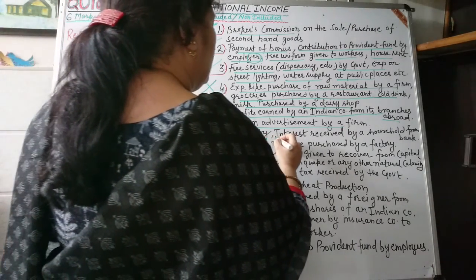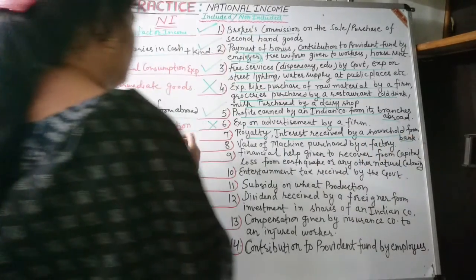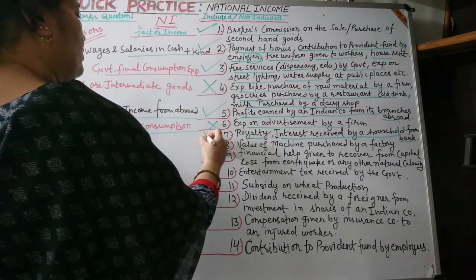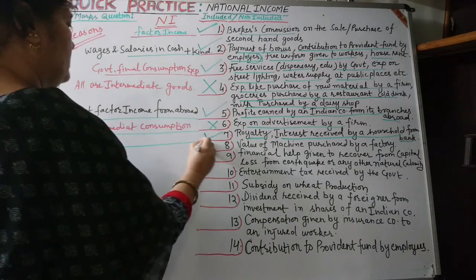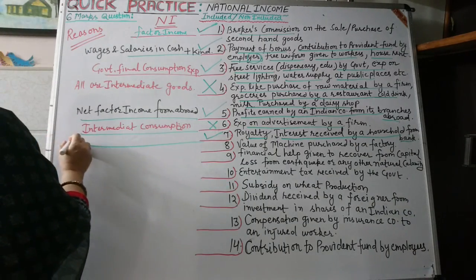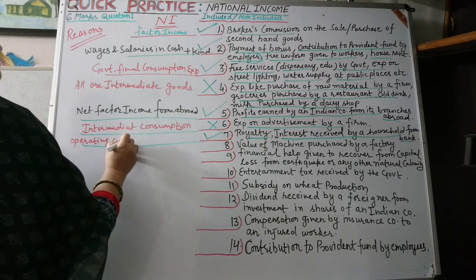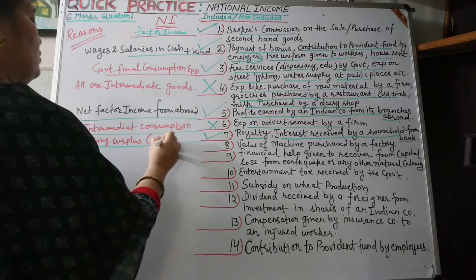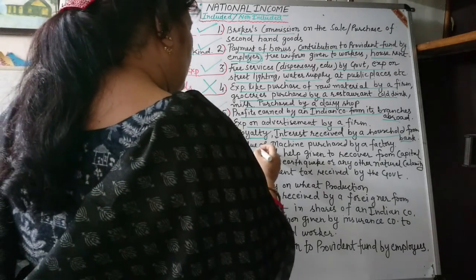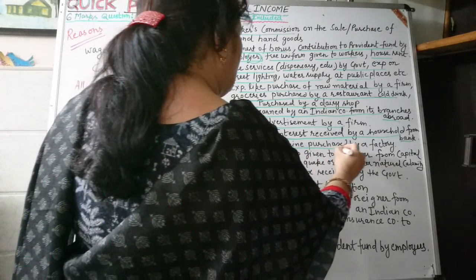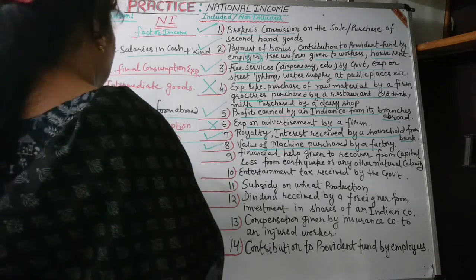Then royalty and interest received by a household from a bank will be included in the calculation of national income because these are a part of operating surplus or compensation of employees.